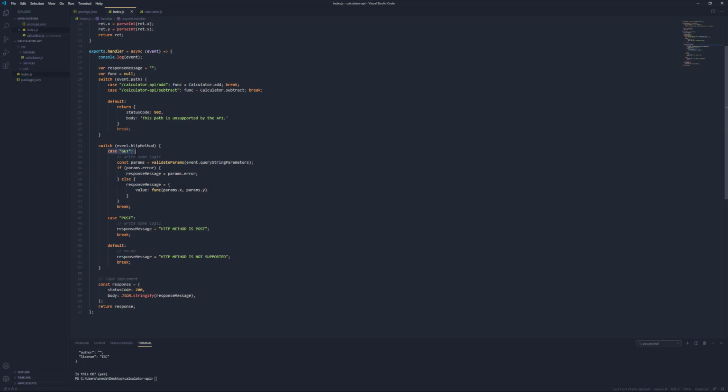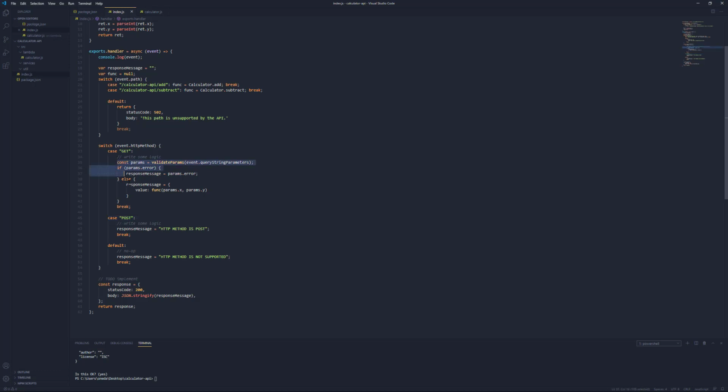So we have the case for get, but we're not doing anything with post yet. And we don't necessarily have to do anything with post. I just wanted to show you guys what we could do with post and how we would post bodies up into the API through Postman. Sometimes post is used whenever we just want to update something on the server. Sometimes post is used whenever we have a large amount of context that we need to send up to the API. It would be so much context that it wouldn't be worth putting it into the query string parameters, because then the URL would just be too long and convoluted. So sometimes we use post for cases like this.